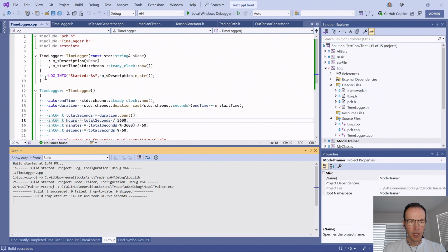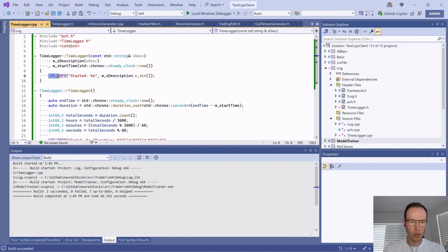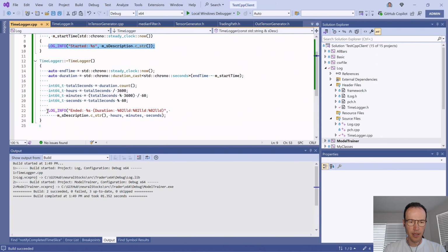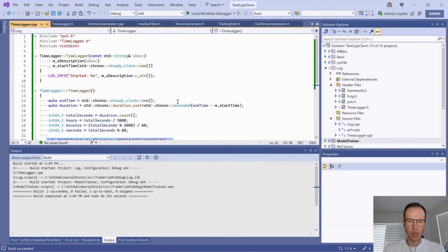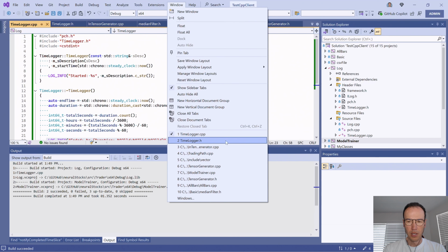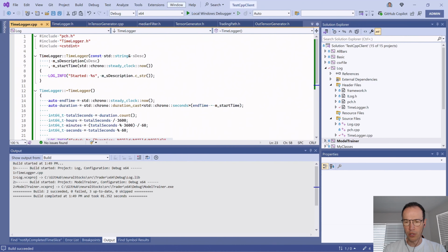Let's see. So in the constructor, it would say loginfo started as I asked, and then in the destructor, it will say that it ended. So that's what I asked, right? So now let's use this class somewhere. For example, in the model trainer.